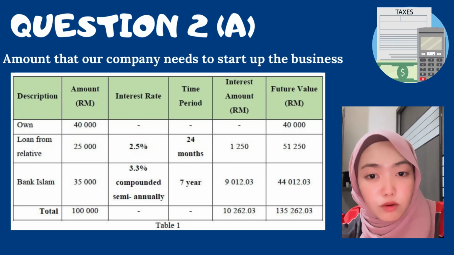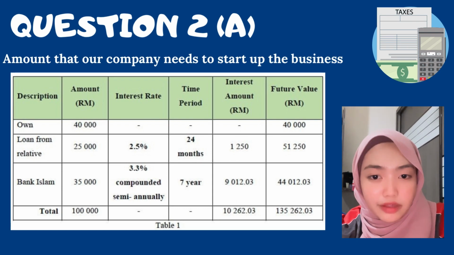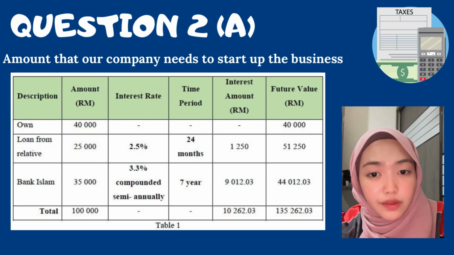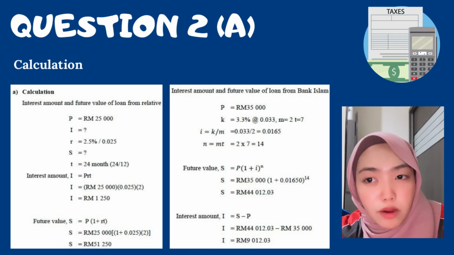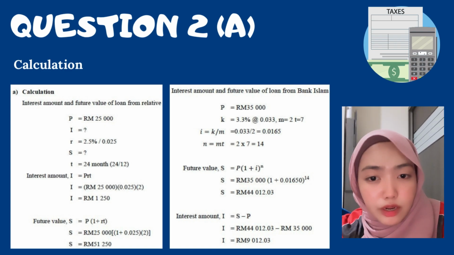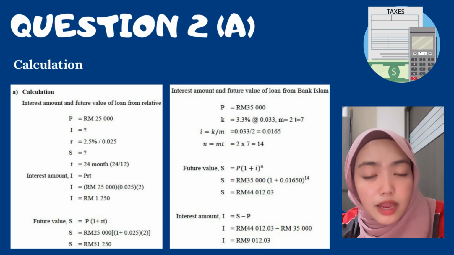Next, this is the calculation for interest amount and future value of loan from relative. For interest amount, we got 1,250 ringgit, while future value is 51,250 ringgit. Next, this is the calculation interest amount and future value of loan from Bank Islam. Amount for future value is 44,012 ringgit and 3 cents, while the interest amount is 9,012 ringgit and 3 cents.